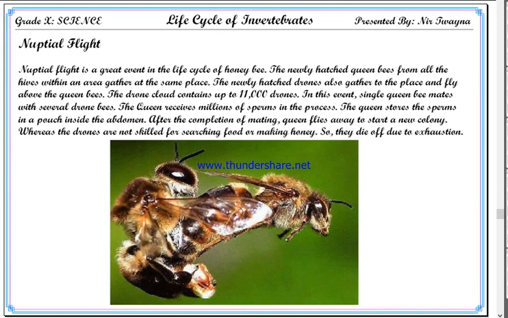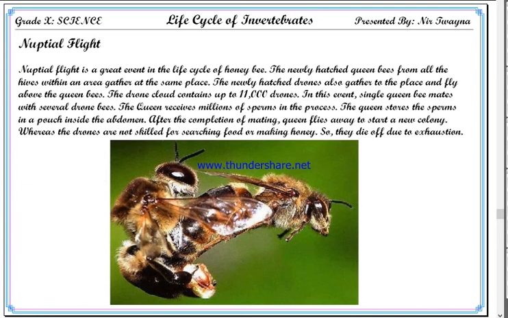And then while in the state of flying, queen bees mate with several drones. They do not mate with only one, but the queen has to mate with several drones, as many as it can, and gathers as much sperm as it can. And the queen stores all the sperms within its abdominal pouch. Then after, the queen bee returns to its own hive.